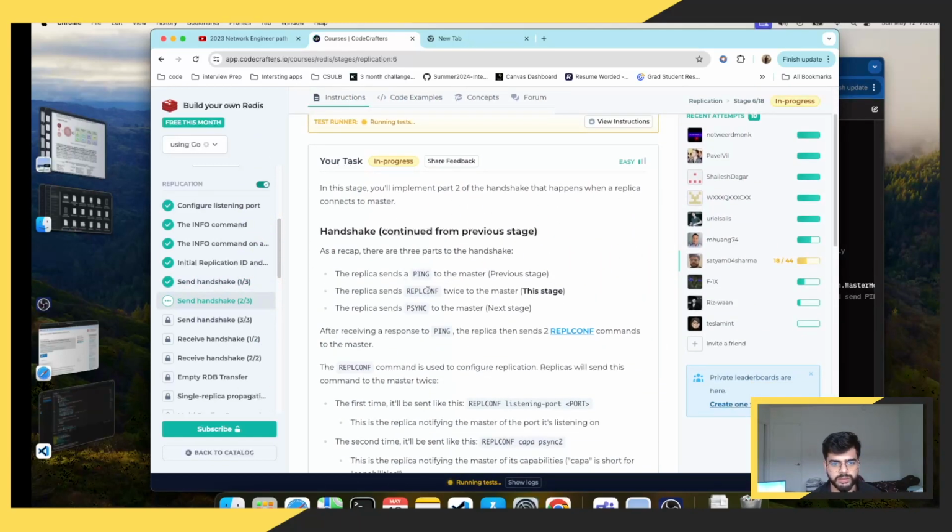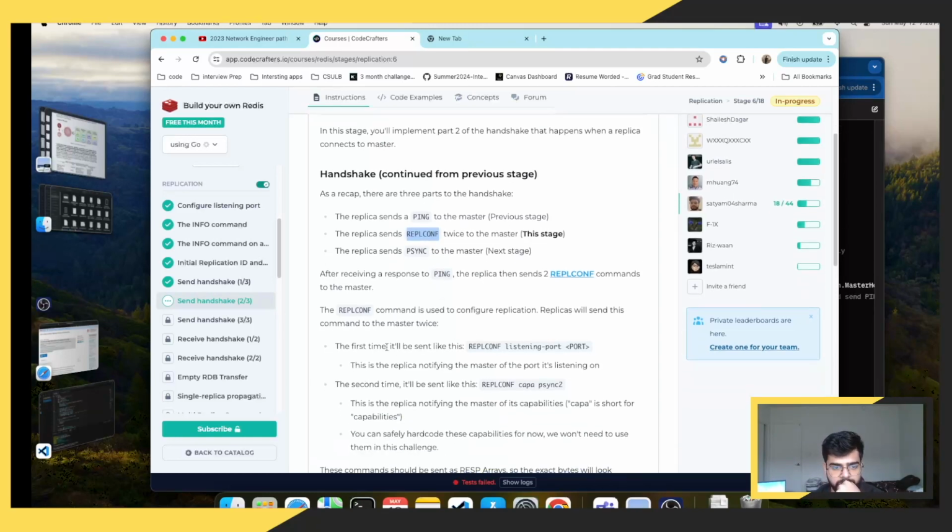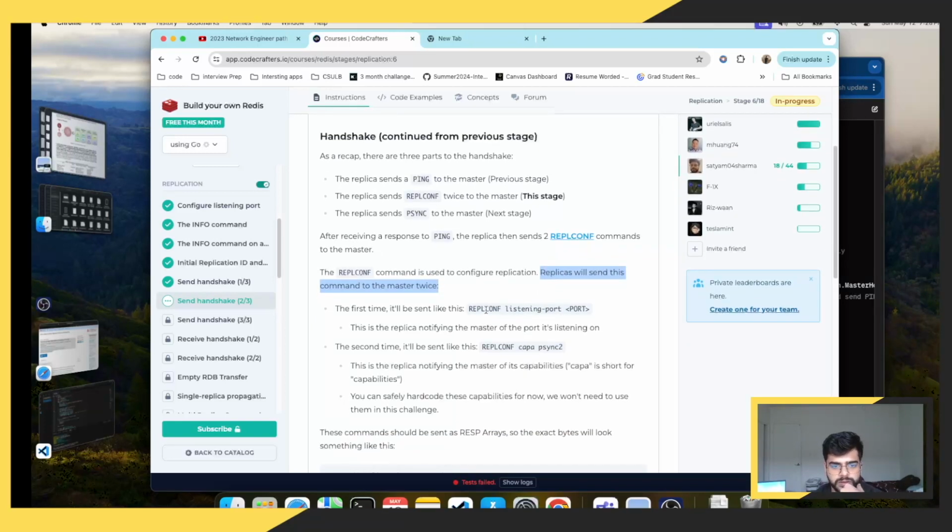Why is it running test? Now in this stage, we'll have to send a REPLCONF command twice. After receiving a response to the ping, the replica sends two REPLCONF commands to the master. This command is used to configure replication. We'll send this command to master twice.